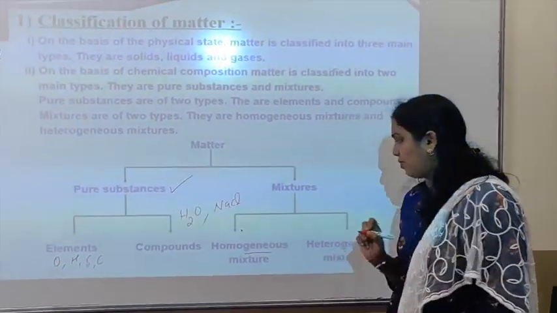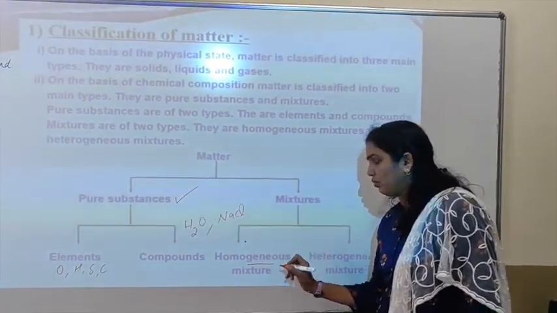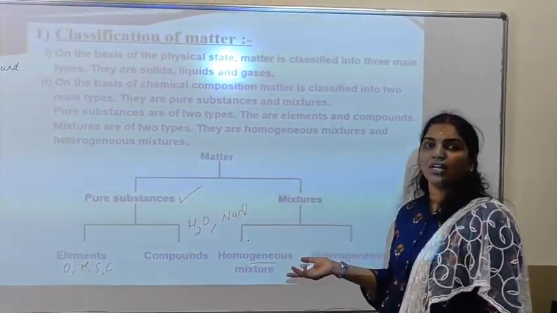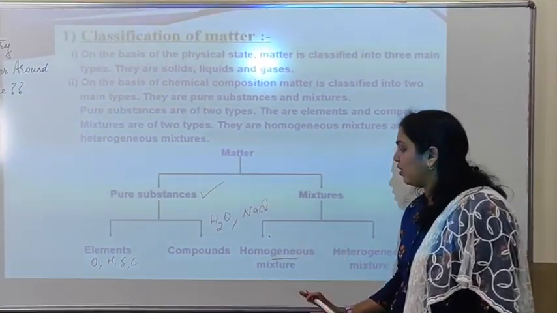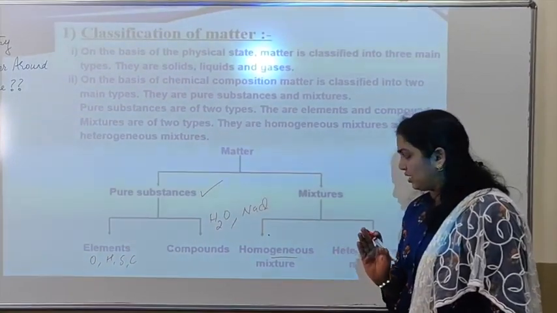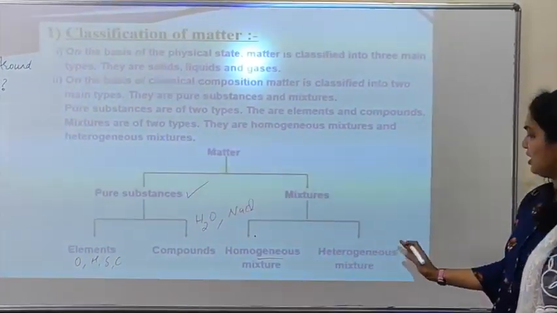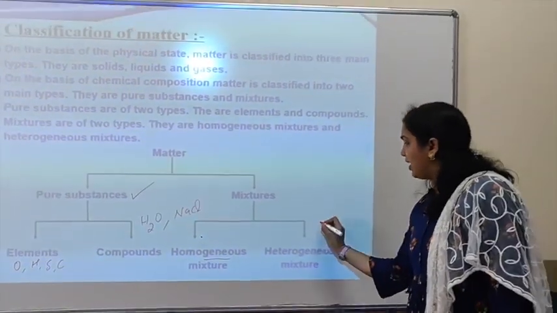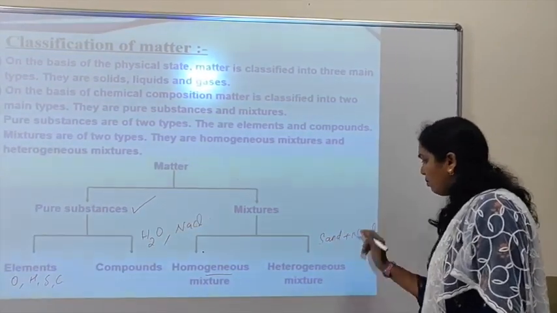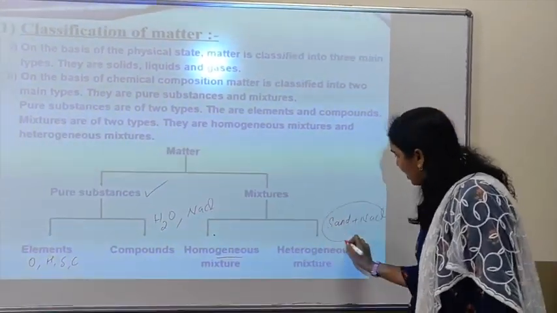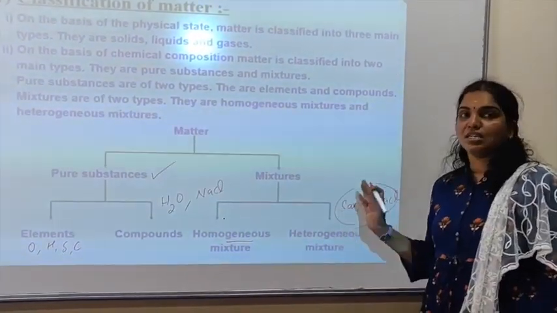What do you mean by homogeneous? Can you tell one example for a homogeneous mixture? If you are mixing sodium chloride, salt, with water, can you identify sodium chloride and water molecules in that mixture? No, we cannot identify the separate components. It looks uniform. Heterogeneous means we can identify. Suppose sand and NaCl: if you are mixing sand and NaCl, two compounds are mixing, so it is a mixture, but it is not of uniform composition. That is called a heterogeneous mixture.